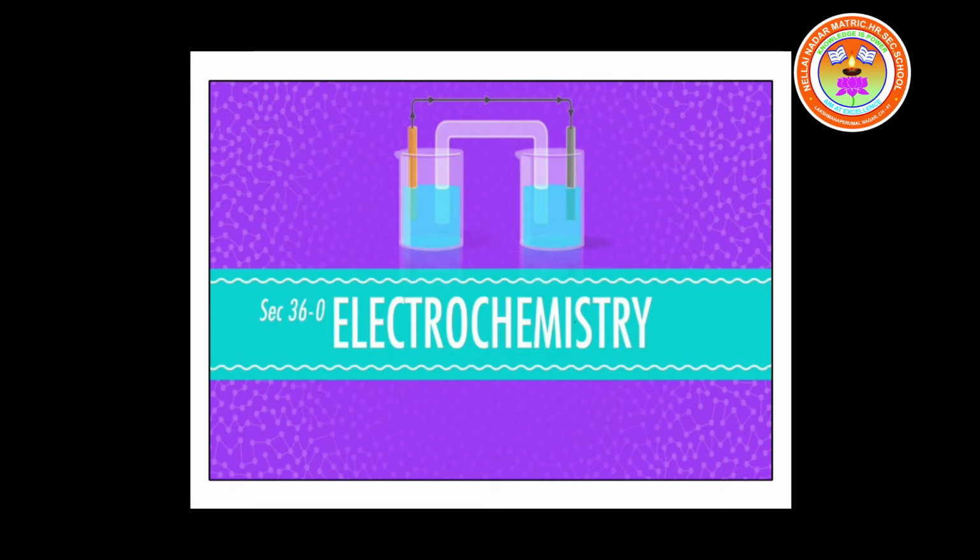We are going to learn electrochemistry. Electrochemistry is a branch of chemistry that deals with the study of the relations between electrical energy and chemical change. It is mainly concerned with the chemical reactions that take place between the electrodes and the electrolytic solution.